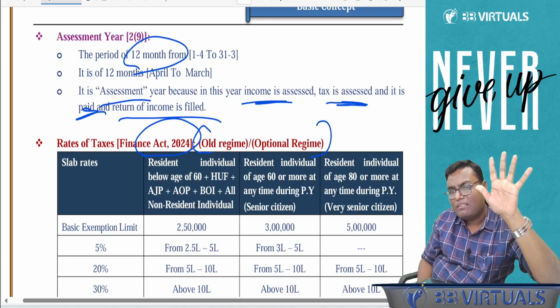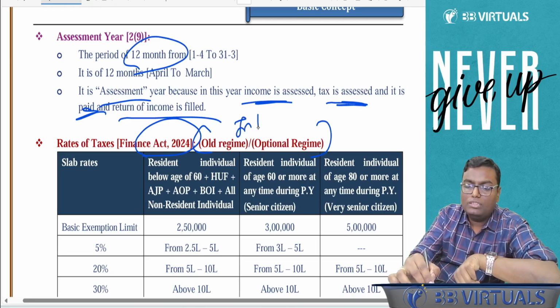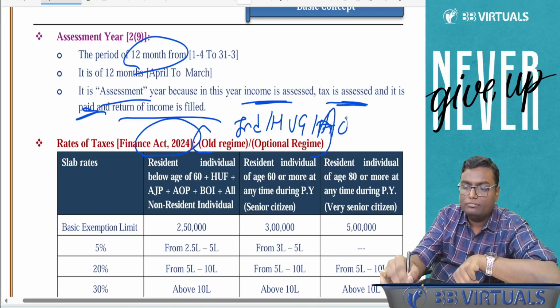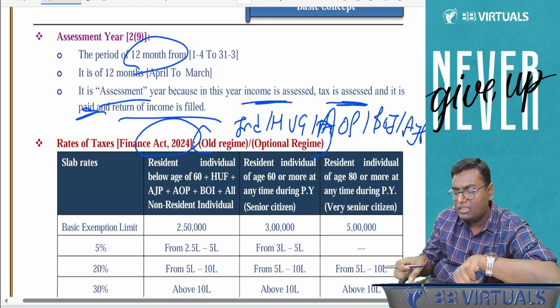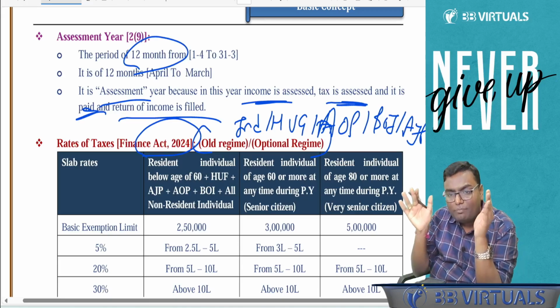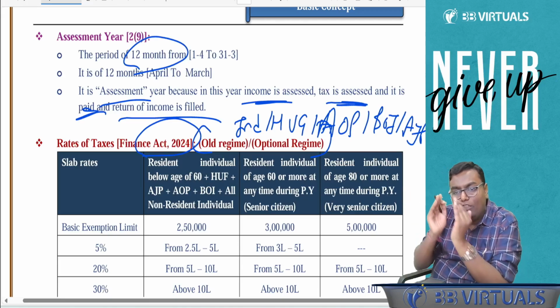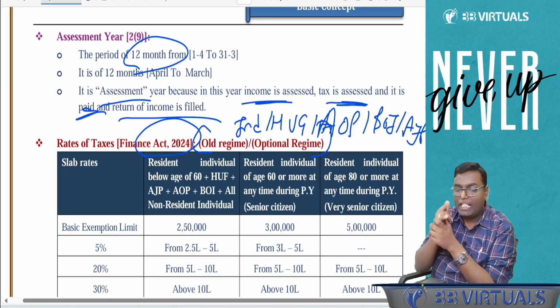Which are those 5 which are having common tax rate? Individual, HUF, AOP, BOI, AJP. Now, these 5 are again divided into 3 categories for the tax rate.